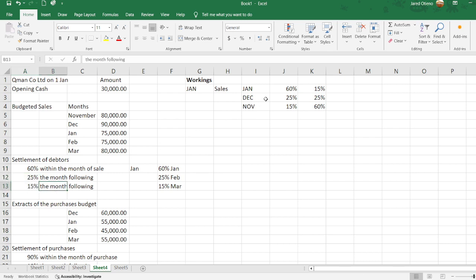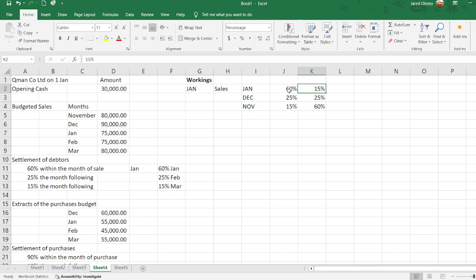Let me repeat that. The sales which were done in November, 60% is received in November, 25% is received in December, and lastly, 15% will be received in January.